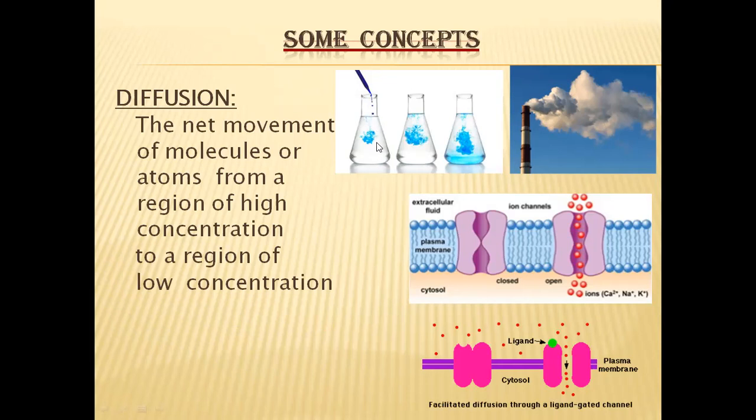In liquids, we know that if we add a drop of a coloring liquid to a water bottle or conical flask filled with water, after some time we can see that this blue color will be evenly distributed throughout the water body. The molecules present in this coloring material are high in this area. Later, they are transported to the area where they are low or none. So in this way, they are diffusing.